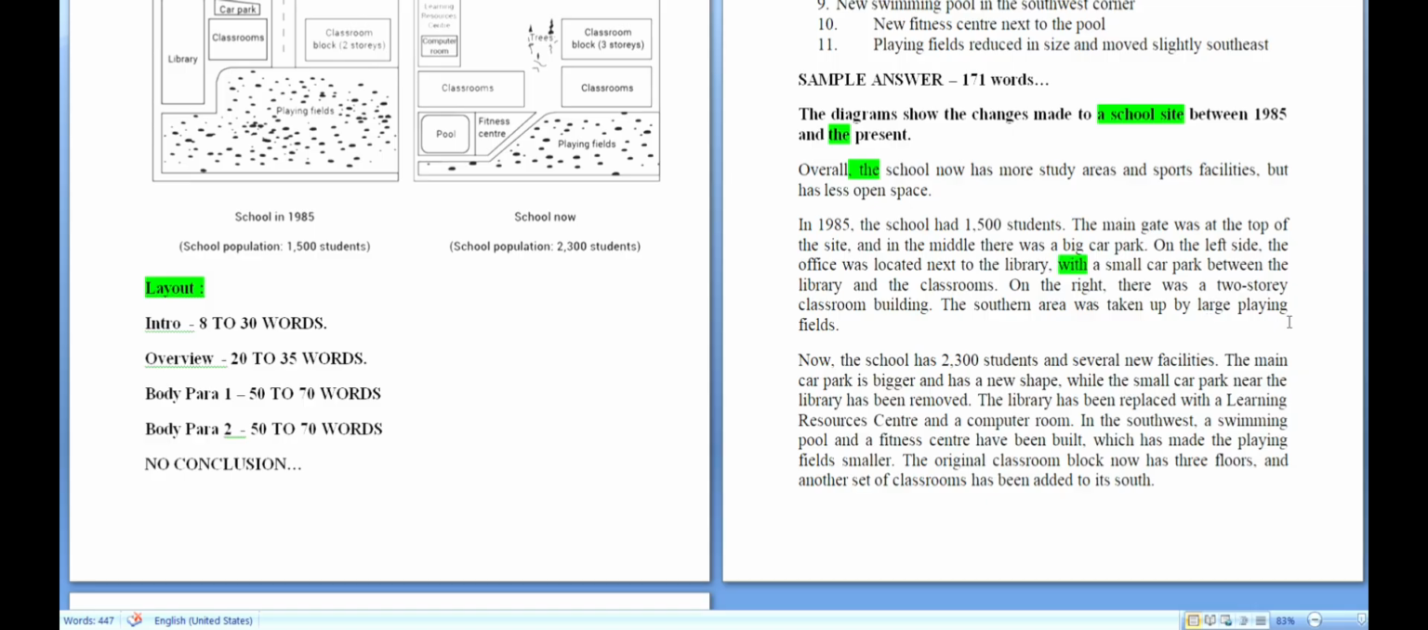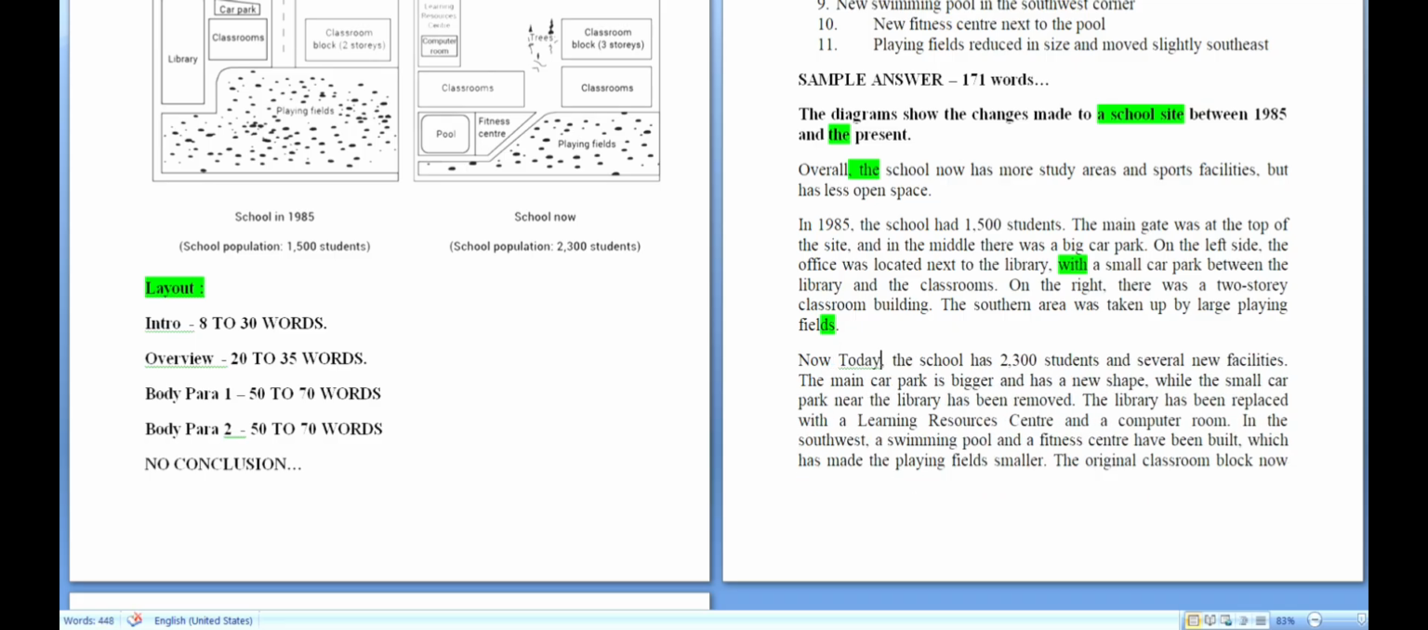Moving on to the second paragraph, which is speaking about the school existing now. So the word is now, or you can also use the word today. Even today is a good word. Don't use nowadays. Today, the school has, present tense, 2,300 students and several new facilities. Several new facilities. A nice introduction sentence. What are the new facilities? You are explaining in the paragraph now. So it is, the main car park is bigger, comparative degree.